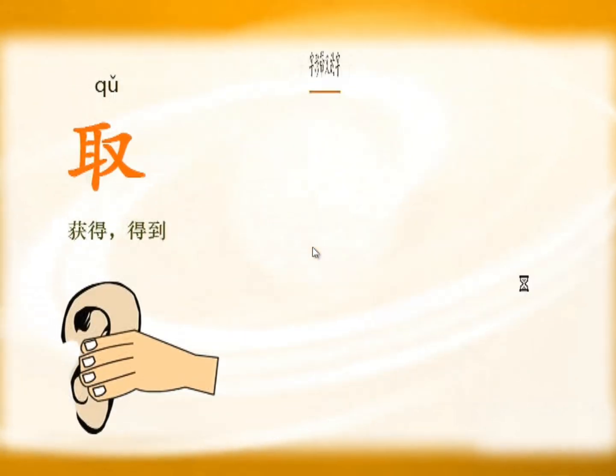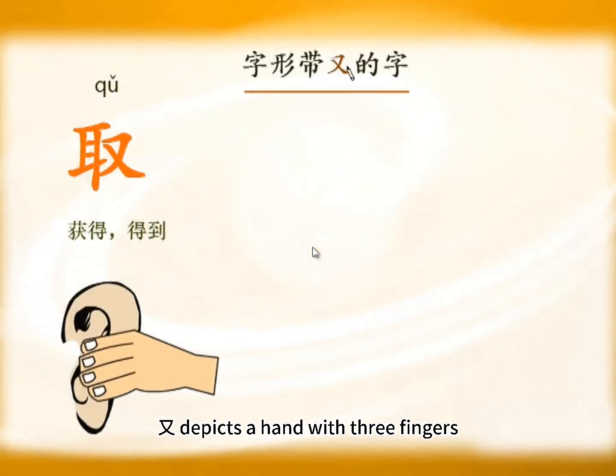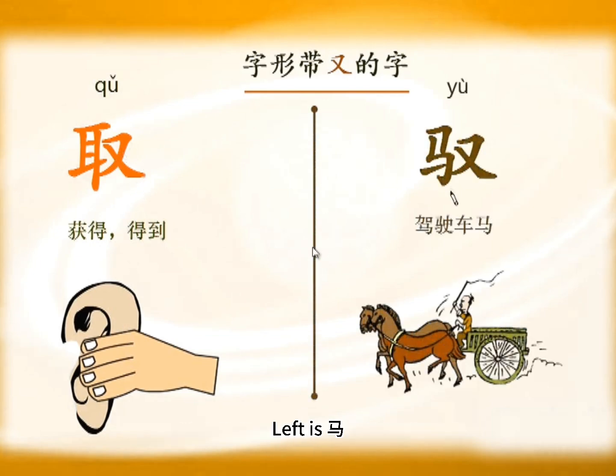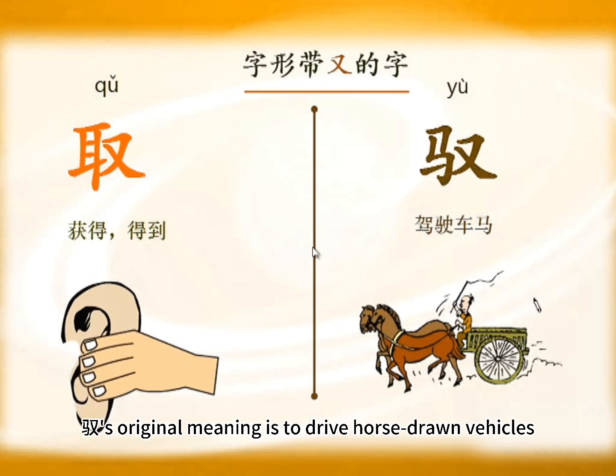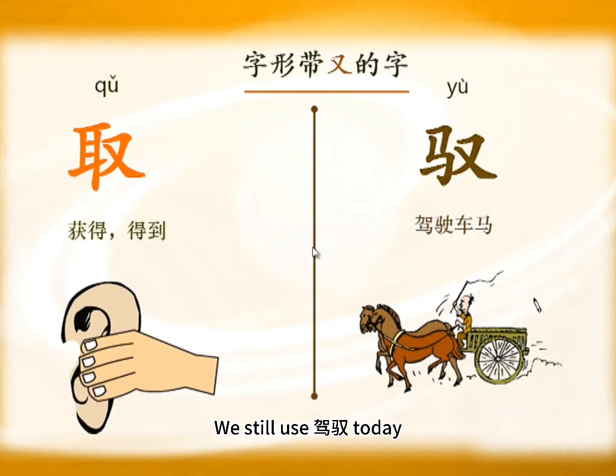First, look at 右. 右 depicts a hand with 3 fingers. We learned 取 earlier. 取 shows a hand holding an ear, meaning to obtain, acquire. Here 右 is the hand image. Another example, 御 for controlling. Left is 马. Right is 右. 右 represents a hand. This form means using a hand with a whip to drive a horse. 御's original meaning is to drive horse-drawn vehicle. We still use 驾驭 today. Originally meant driving vehicles. Later metaphorically means to control, master.